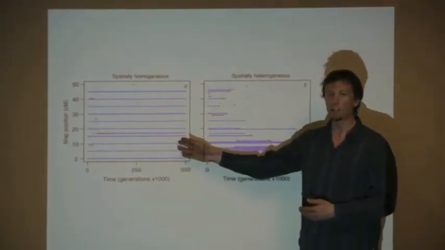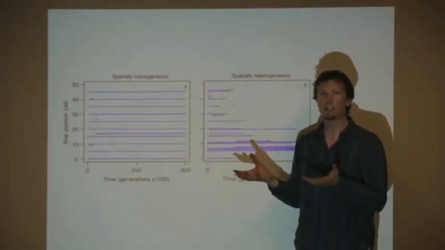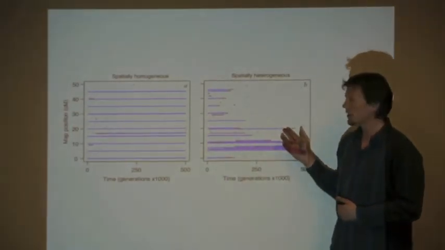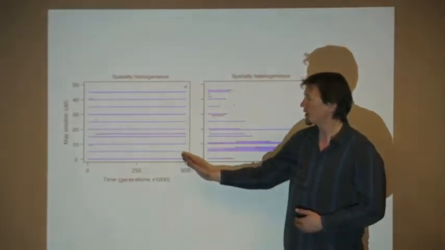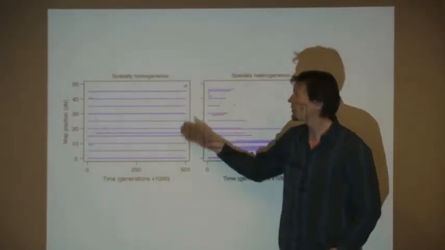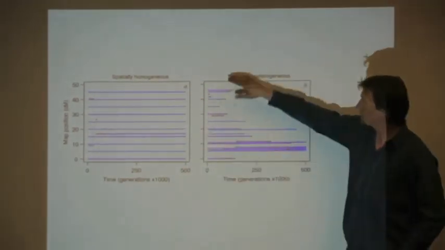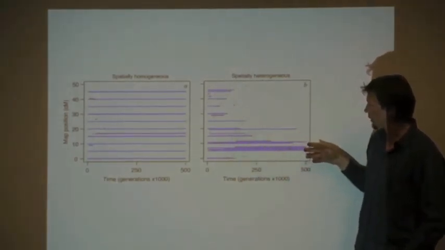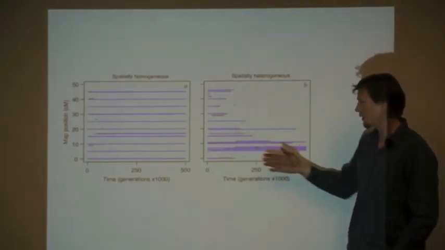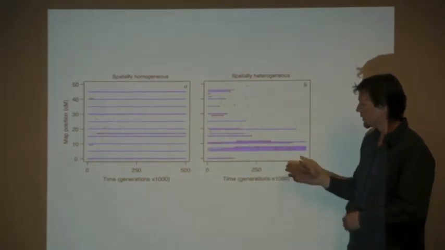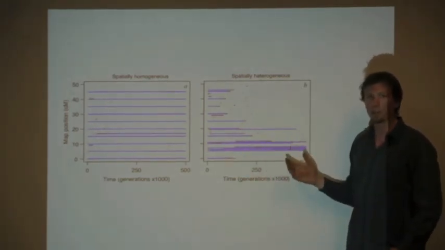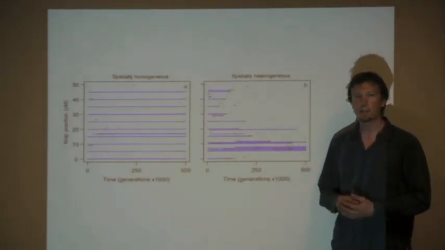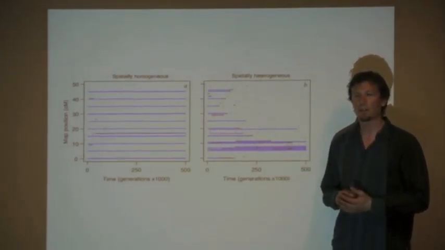On the left, we have a homogeneous environment where both patches in this two-patch model are in the same type of environment. And on the right, we have a heterogeneous environment. What you can see is there's very little change in the arrangement of these loci on the chromosome in the homogeneous environment. But in the heterogeneous environment, we get very rapid and highly clustered architectures evolving over this deep time. And you can see here all of the loci involved in local adaptation have rearranged to be in this tightly linked cluster.